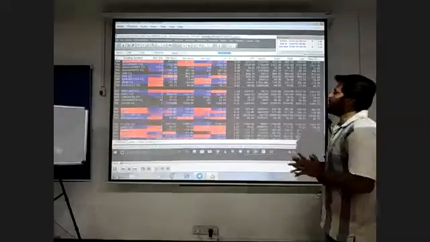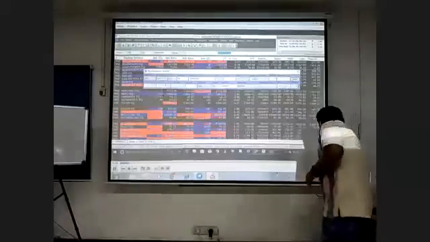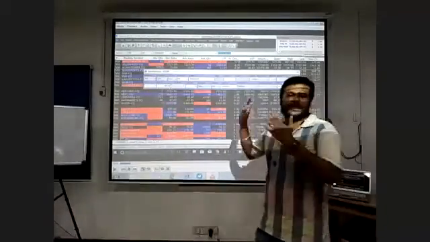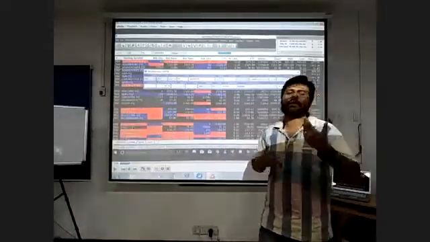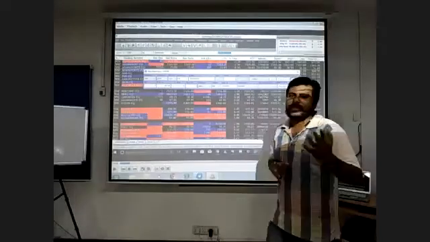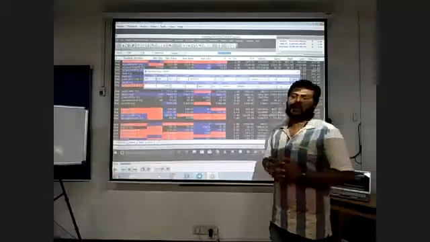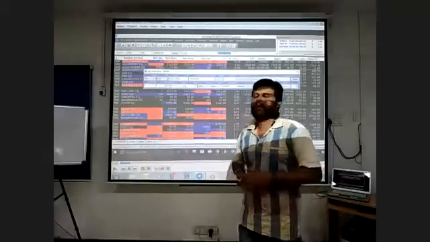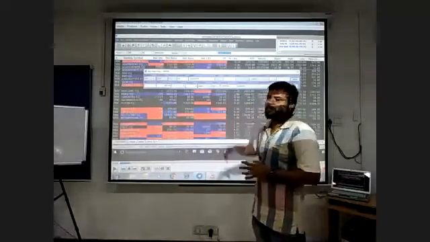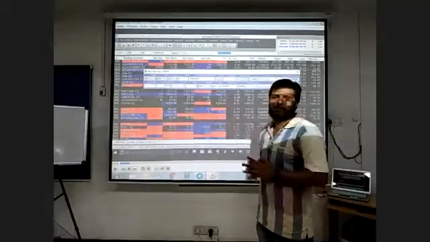Okay, so first, once we add the scripts in the market watch, after that we are going to start the trading. In the trading, the option for buying is F1. Once you press F1 on your keyboard, you will get this box. This is the buying order entry, which is indicated in blue color.